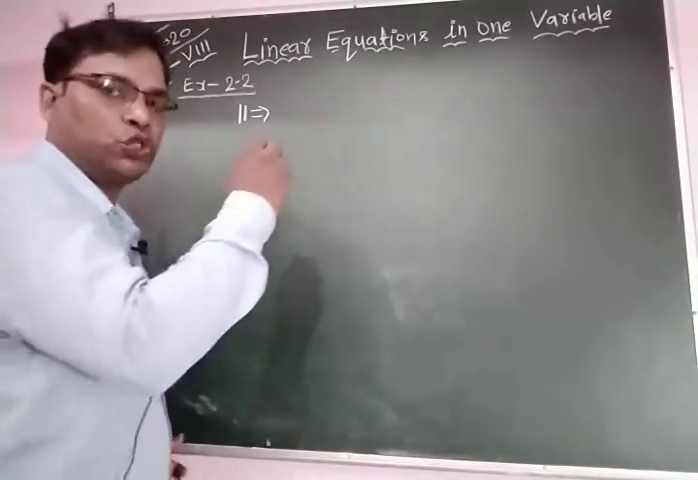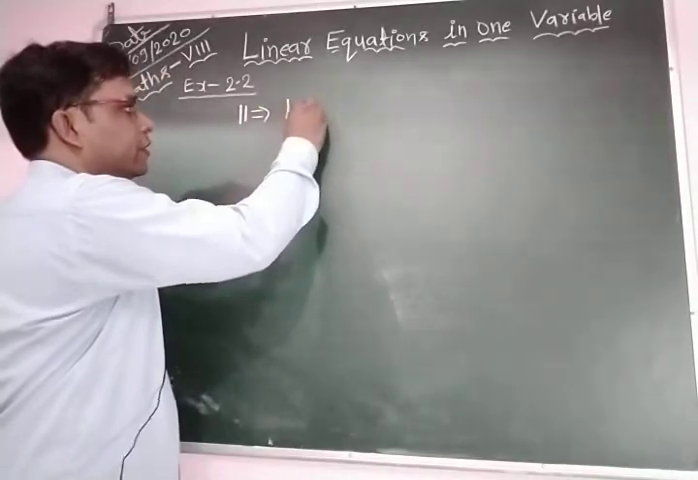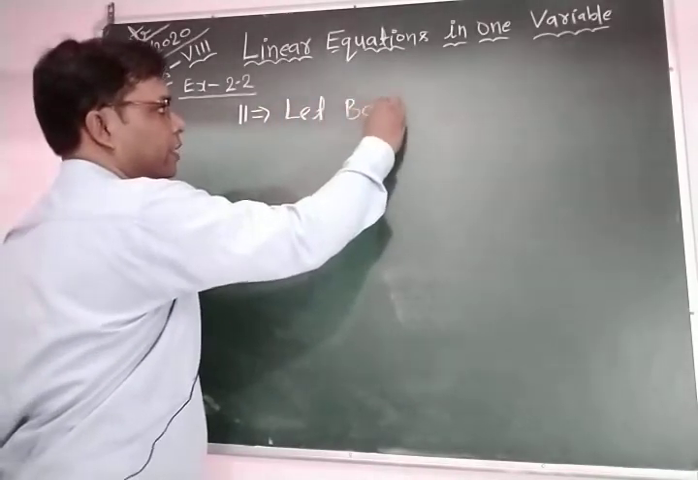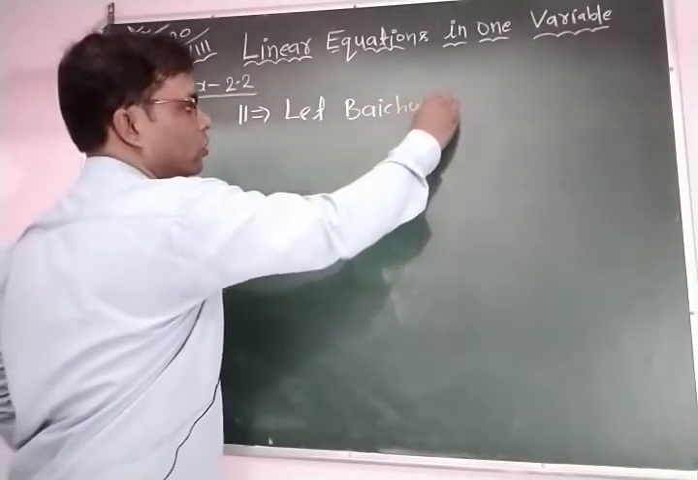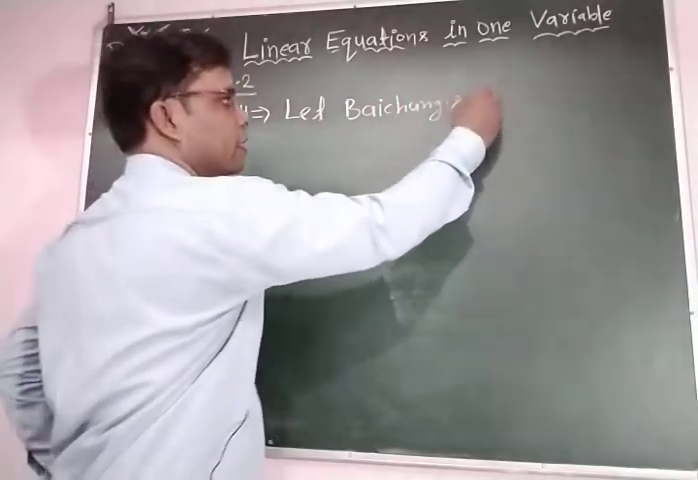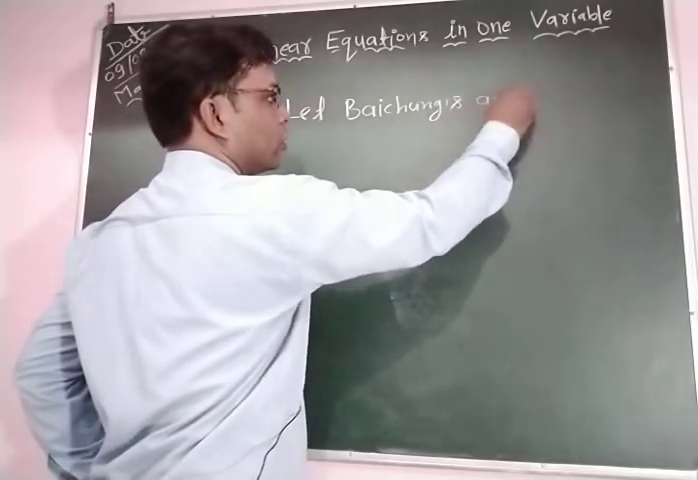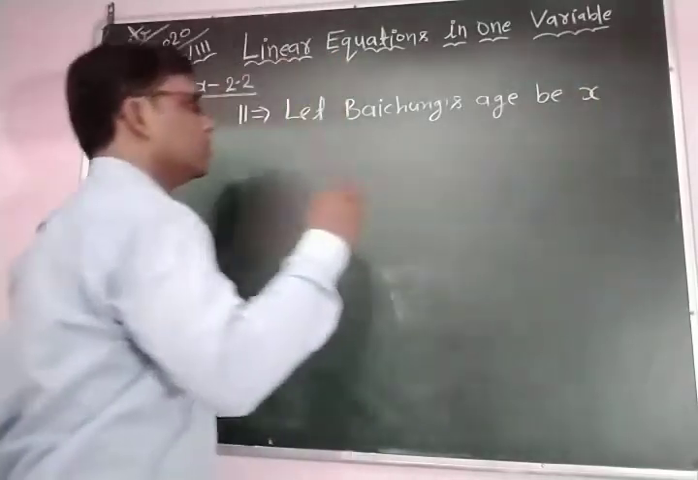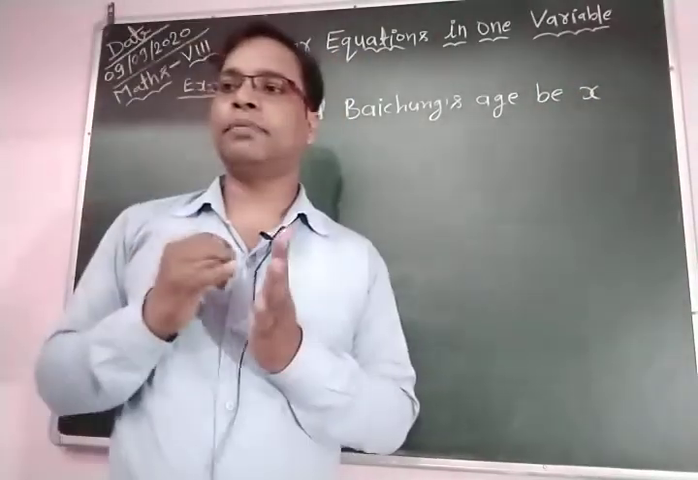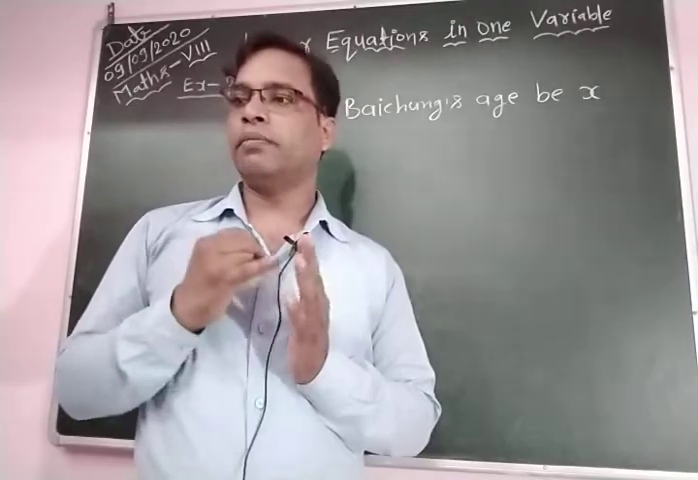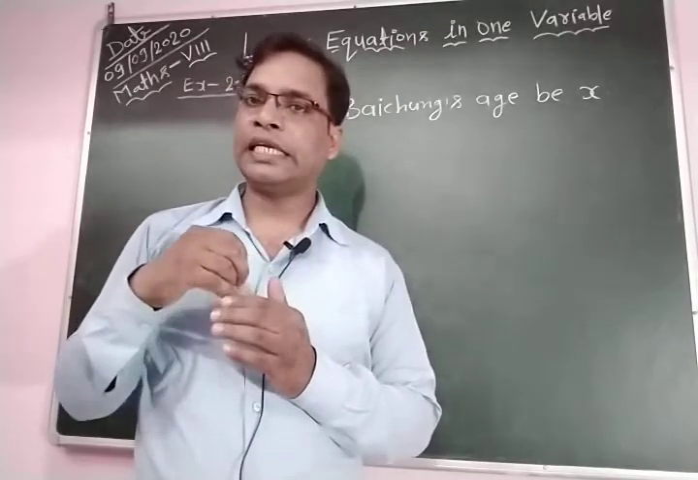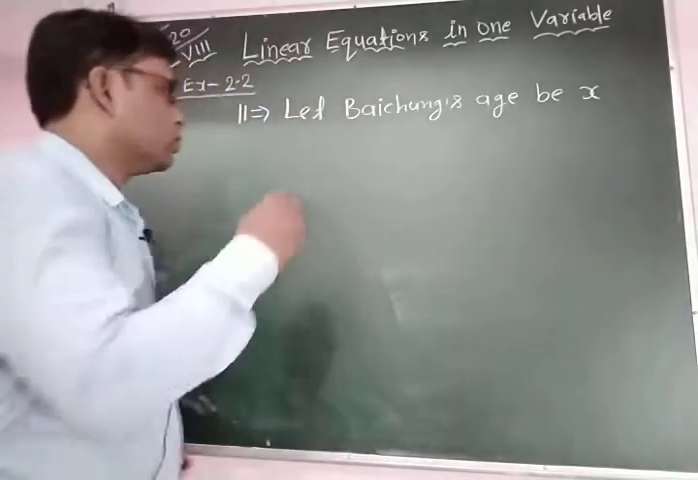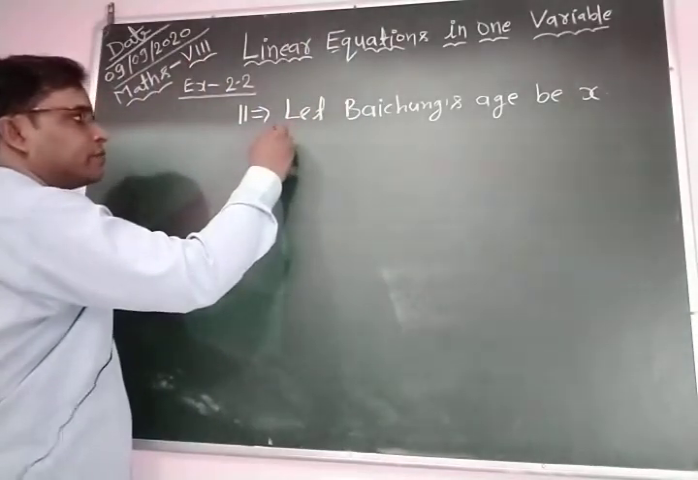Let Baochung's age be x years. Okay. So what is the age of Baochung's father? Baochung's father's age is 29 years older than Baochung's age. Okay, so Baochung's father's age.